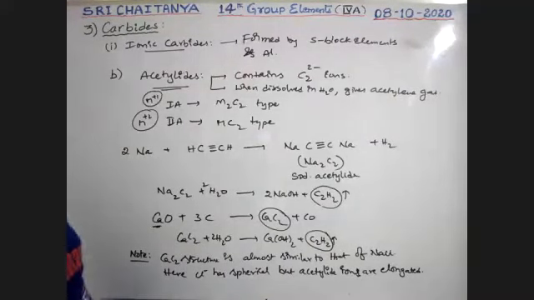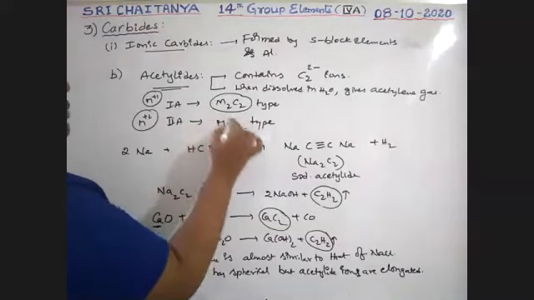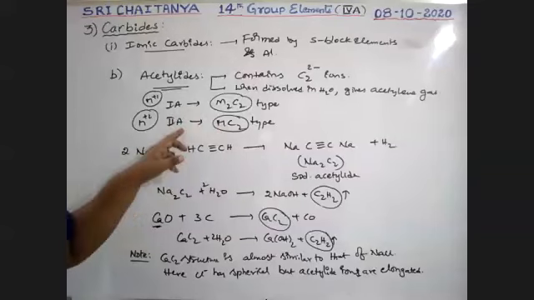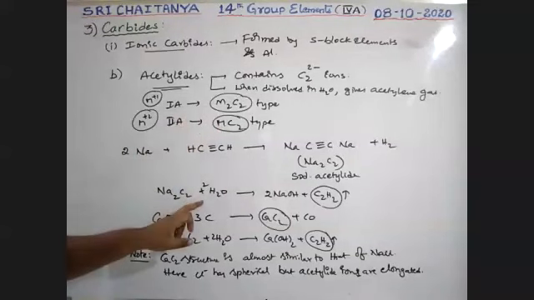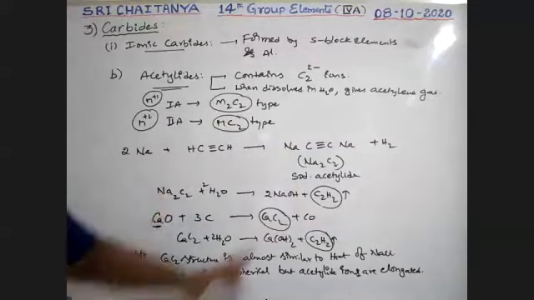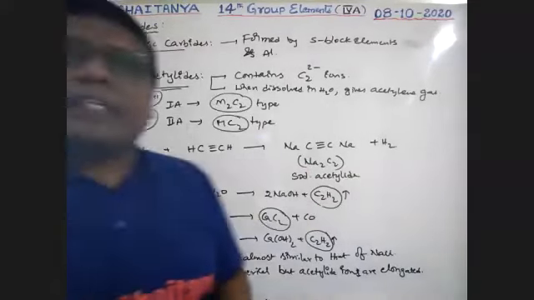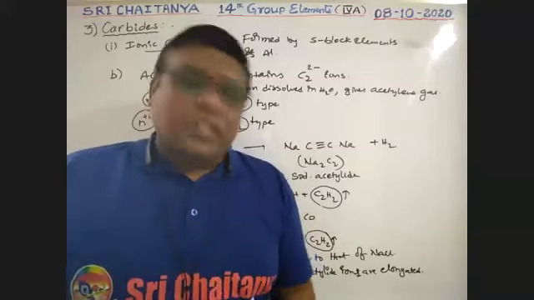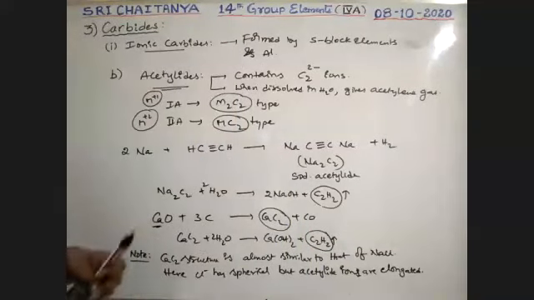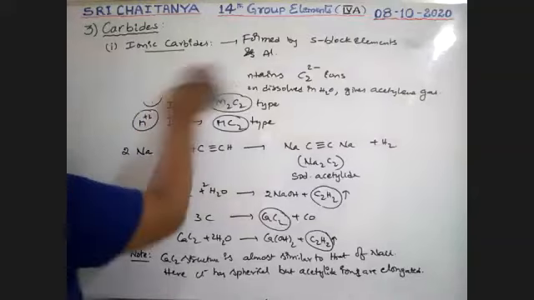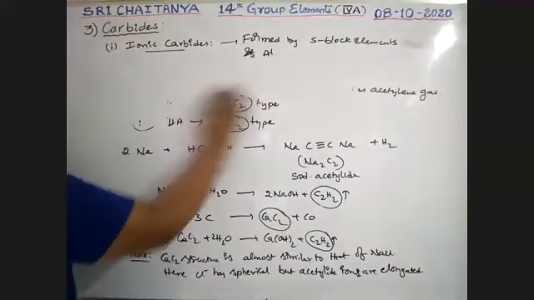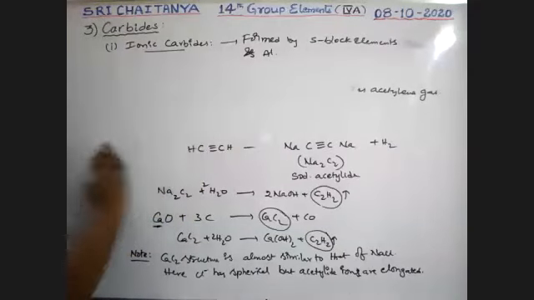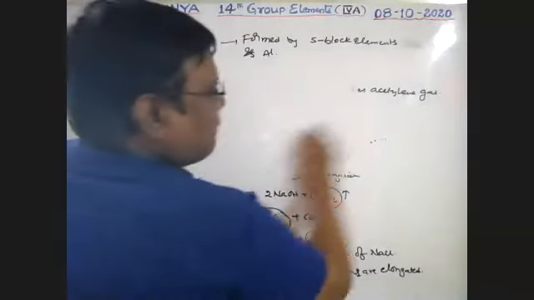Okay. So here M2C2 type compounds and MC2 type compounds are possible. This is from 1A group elements, and this is from 2A group elements. This is an example for 1A group elements, and this is an example for 2A group elements. Whatever it may be, it liberates acetylene gas. It is the second type of ionic carbides. Next, third type: allylides.